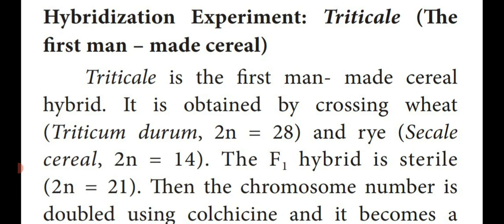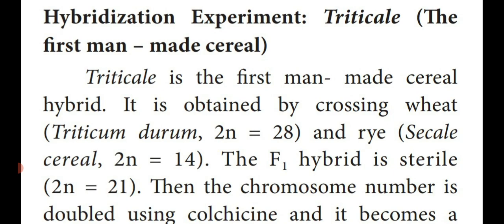The binomial name of wheat is Triticum durum. It contains 28 chromosomes, diploid 2n equal to 28. And the other plant is rye. Binomial name is Secale cereale. The number of chromosomes is 14, that is diploid 2n equal to 14.